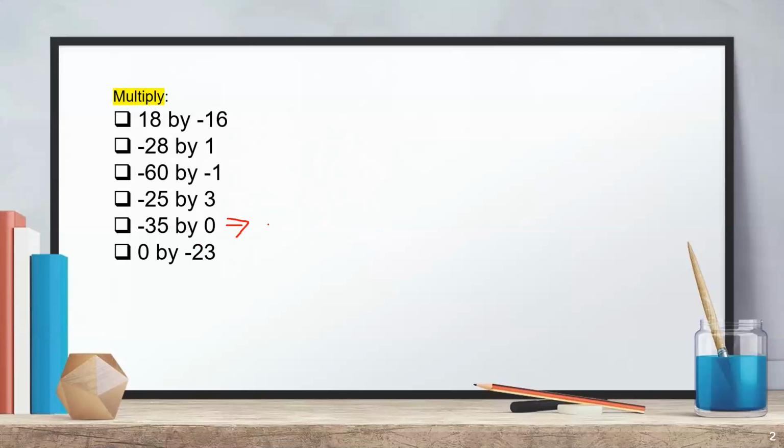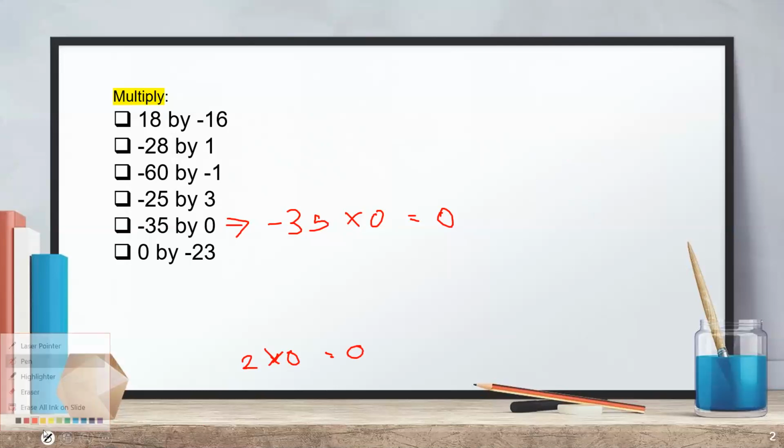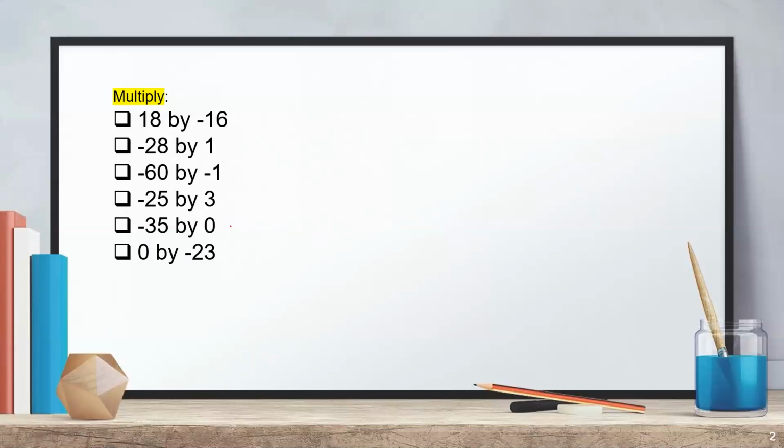Minus 35 is 0. So here we will get only 0. Okay, because we know if we multiply any number with 0, suppose 2 into 0, you will get 0 only. And we know that the sign cannot affect the product, so it will be 0 only.